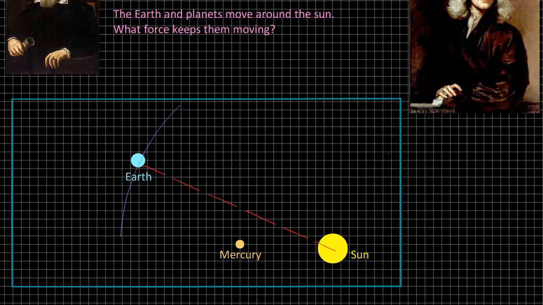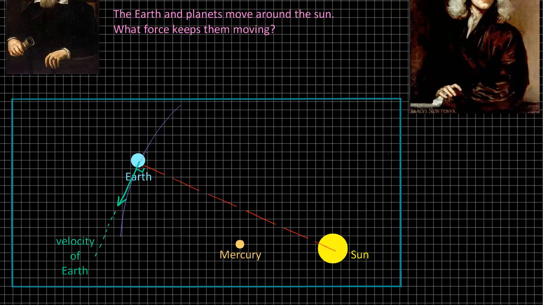So we've got the Earth moving around the Sun, this orbit, and we've got the gravitational attraction between the Sun and the Earth, keeping the Earth in its orbit. But the question is not what keeps the Earth in its orbit. The question is what keeps the Earth moving with some velocity around that orbit.